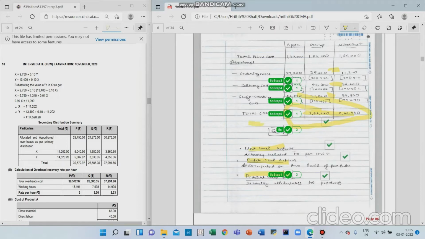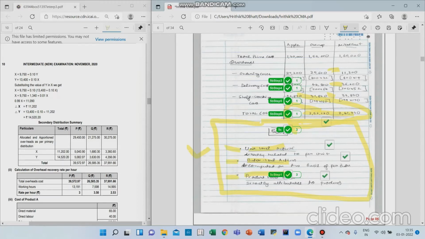Part C of this question was of 4 marks. This was a theory question, and from the November 20 attempt only, this trend has taken place, that ICAI puts theory questions in between practical questions. I had not studied specifically for these theory questions, but still out of 4 marks I got 3, because I just remembered the various level activities. I remember there are unit level activities, batch level activities, product level.